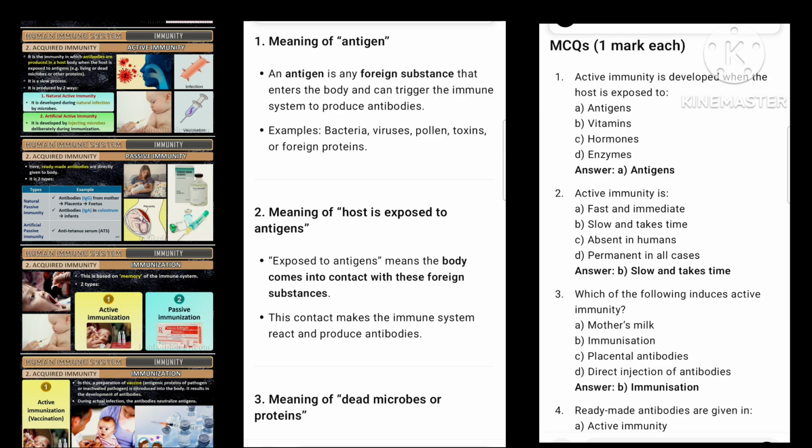2. Meaning of host is exposed to antigens. Exposed to antigens means the body comes into contact with these foreign substances. This contact makes the immune system react and produce antibodies.